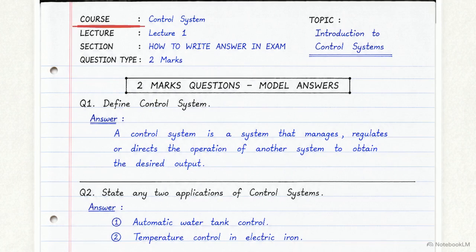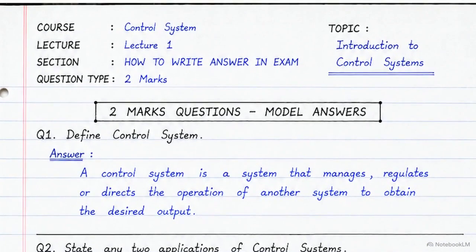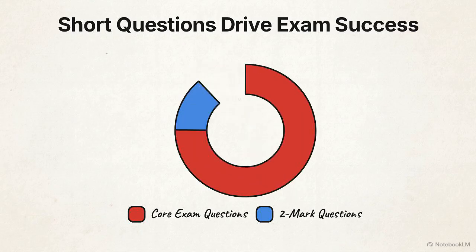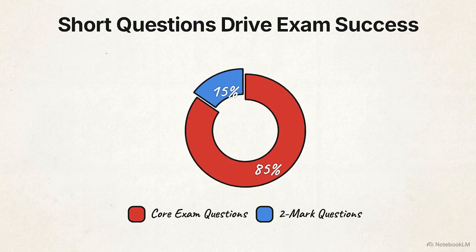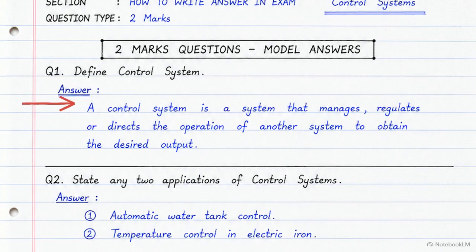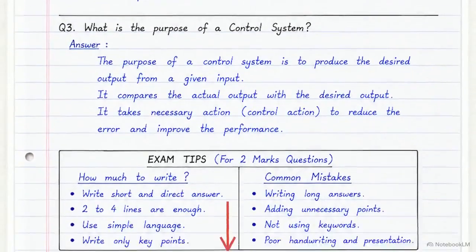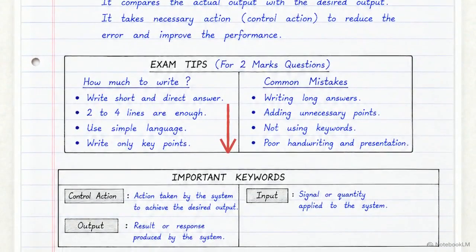We are looking at the foundational notes for Course, Control System, Lecture 1. Our specific focus today is the section titled How to Write Answer in Exam, dealing exclusively with 2-mark questions. Success in these short questions often determines your overall performance in the exam. Graders look for 5 specific elements: a correct definition, key terms, extreme brevity, clean formatting, and precise technical language.